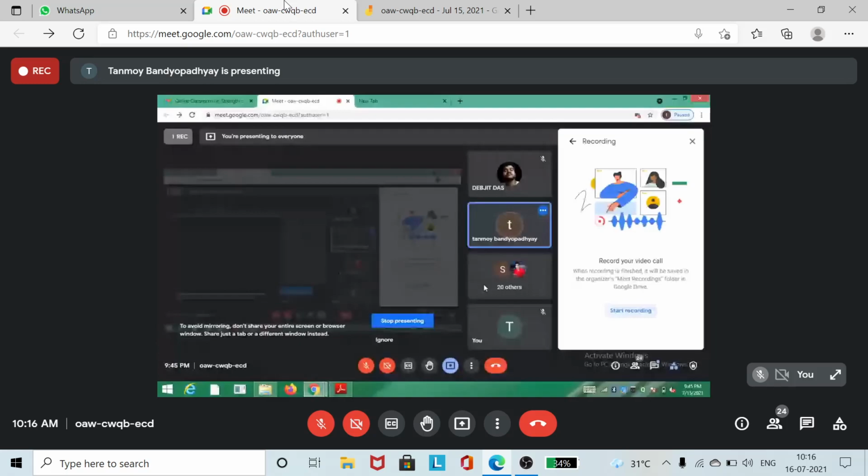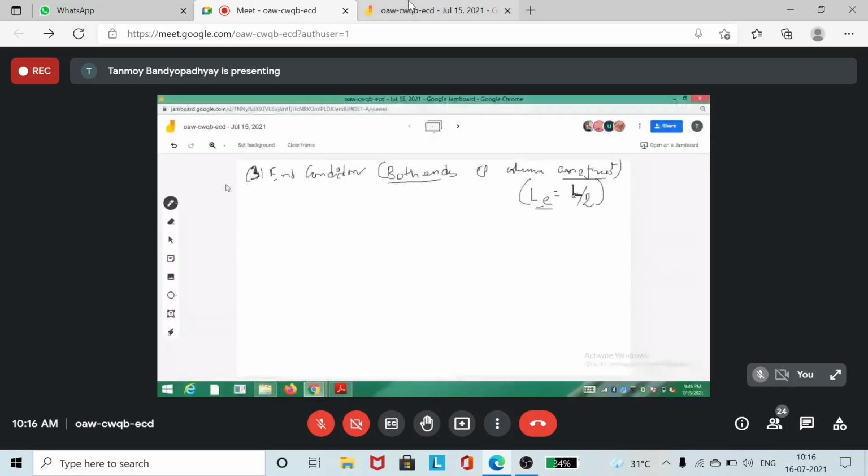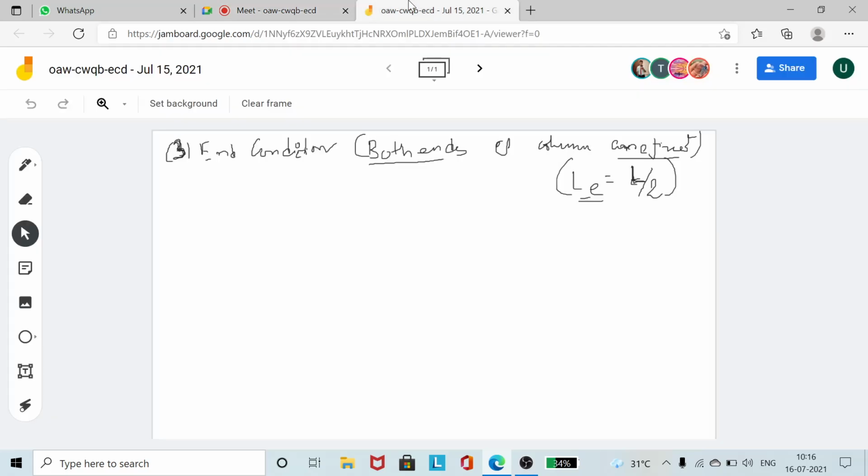So this is the third derivation that we are doing. The end condition is both ends of the column are fixed. You won't find it in the book of B.R. Johnston and all, but you can find it in other books like Subramaniam, Ramamrutham, any book you can follow. It's not given in the book of Timoshenko as well, I think. So better go for Ramamrutham. If you have a PDF of Ramamrutham or Subramaniam, any one of these two books you can follow.